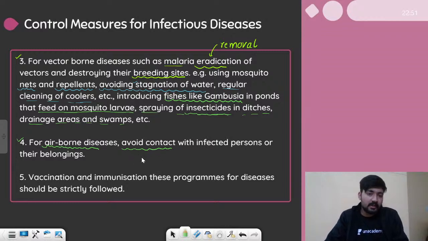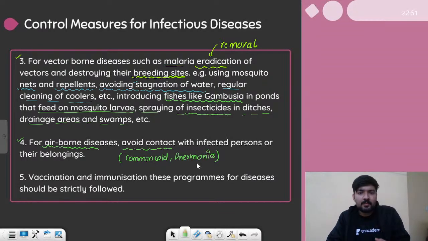For example, it can be diseases like common cold, it can be pneumonia, and it can be all the diseases which spread from one person to another person by direct contact. So yes, stay away from the infected person if you want to avoid infection. All right, so this is a very easy point to understand.